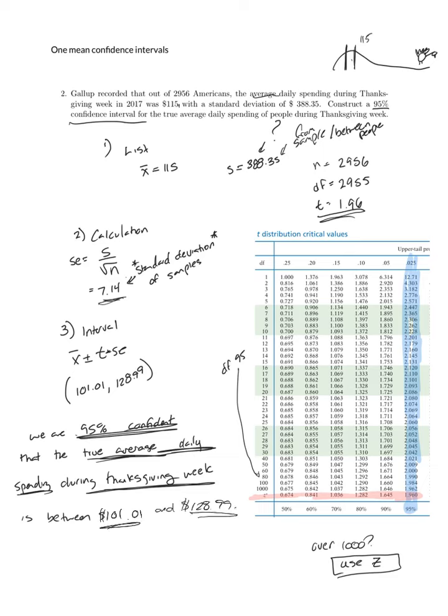Notice I've got all my important information here. I've got how confident I am, what I'm talking about. It's an average of daily spending. When or who, well, during Thanksgiving week, is between 101 and 128.99. Another piece of information I could put in here is the fact that I'm talking about Americans. So I could say that the true average daily spending for Americans during Thanksgiving week is between 101 and 128.